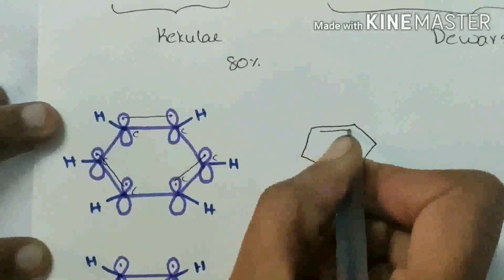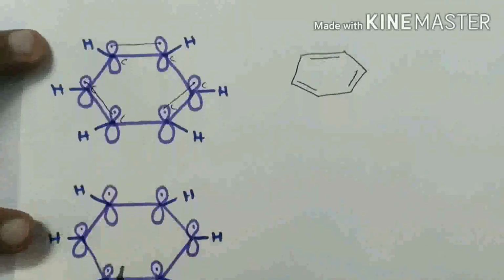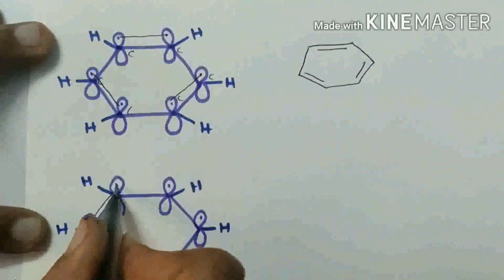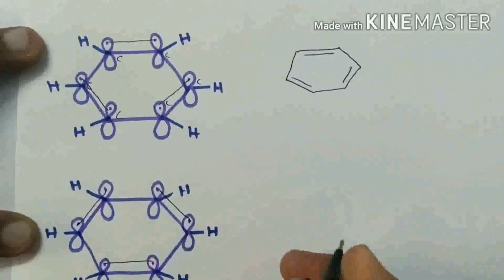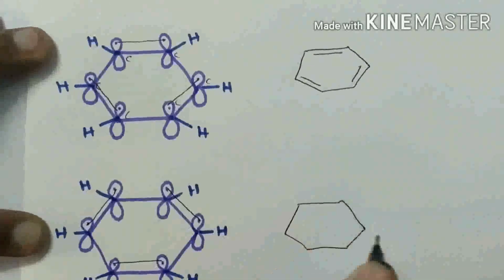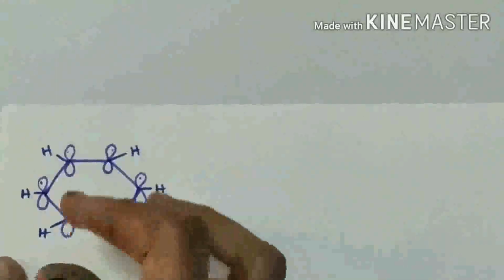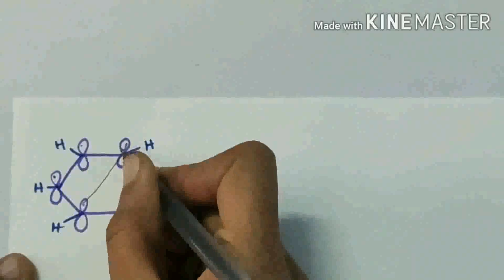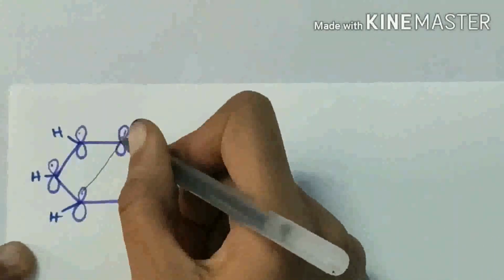This is one of the resonance structures. And in this benzene molecule, if these two electrons form a bond like this, this can be represented by this resonance structure. In this benzene molecule, these two p orbitals are in parallel.